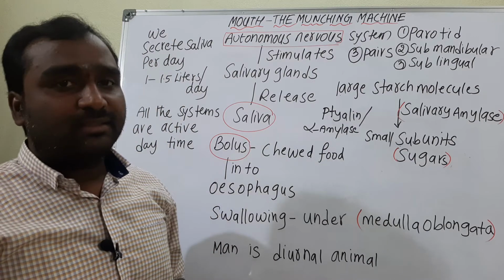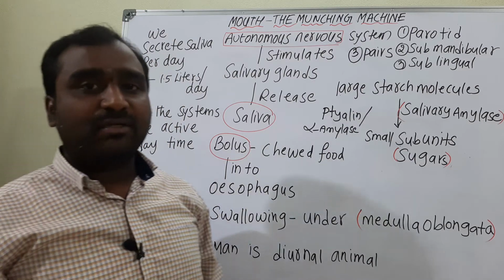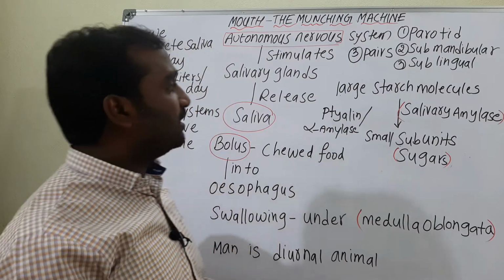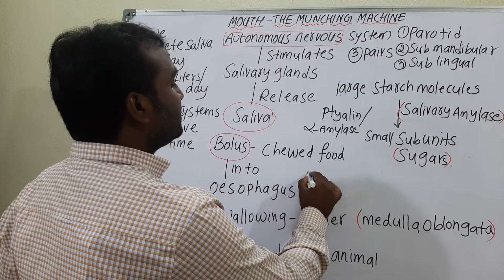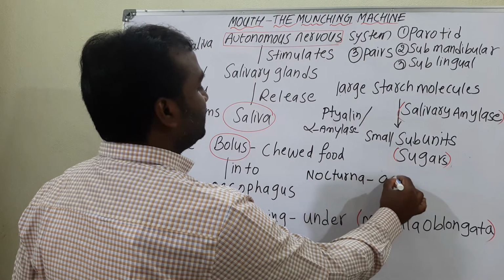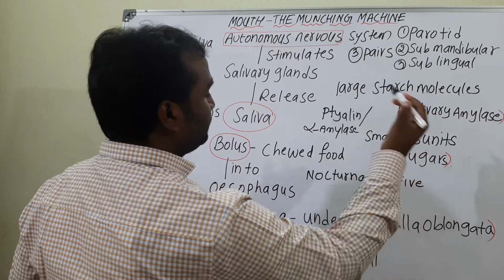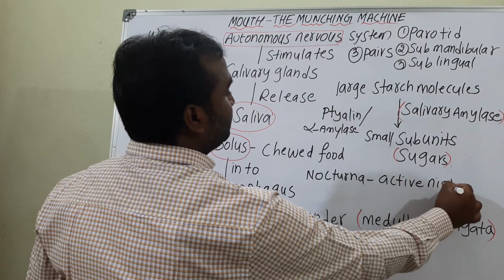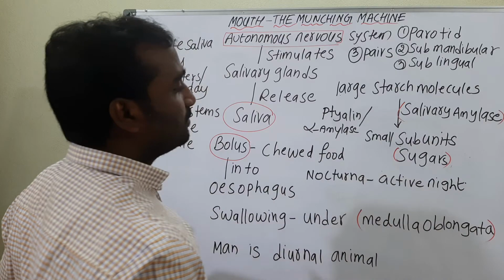And one more thing here, we find two types of organisms, nocturnal as well as diurnal.